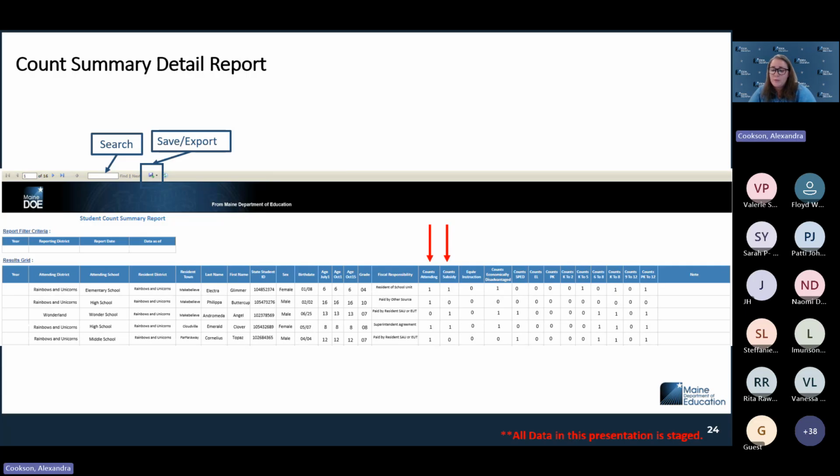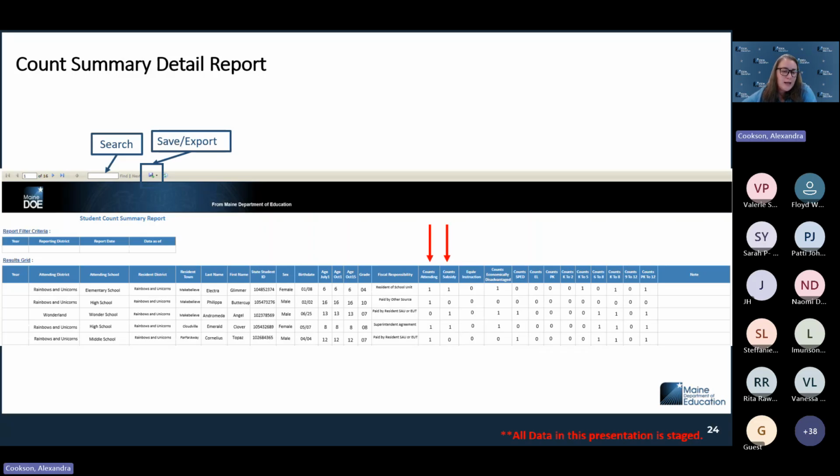The second to last example here is a student who is attending my school on a superintendent's agreement. I get an attending count and I've taken responsibility for that student based on that superintendent's agreement. I also get the subsidy count. And the last example is a paid by resident SAU of a student who is attending my school, but they live out of district. That paid by resident SAU is going to provide the subsidy to the other district. And that's where you want to have an agreement with them about how those funds will get over to you.